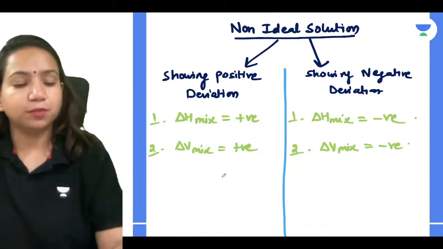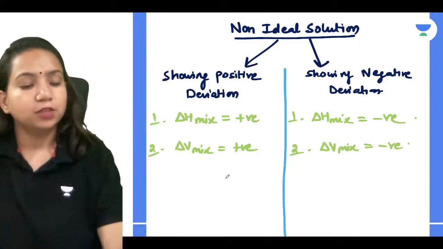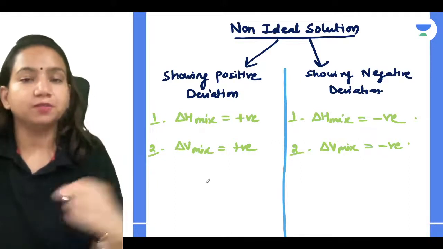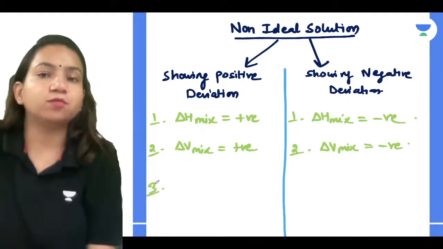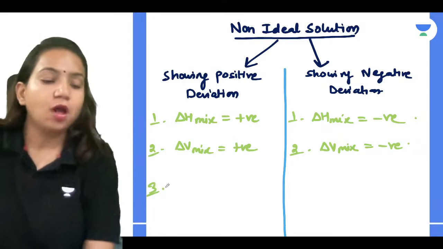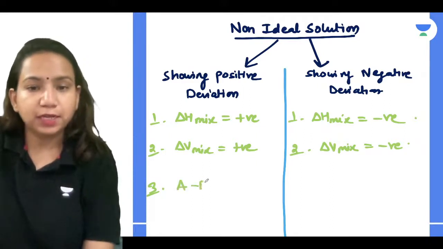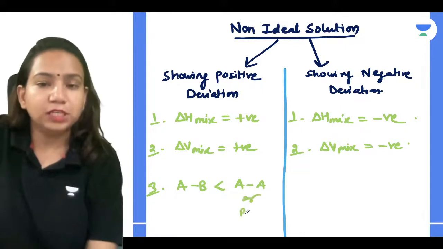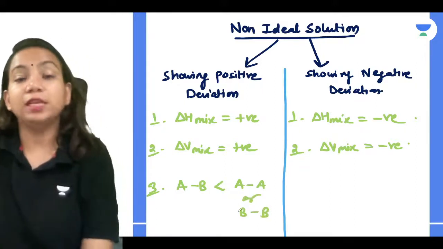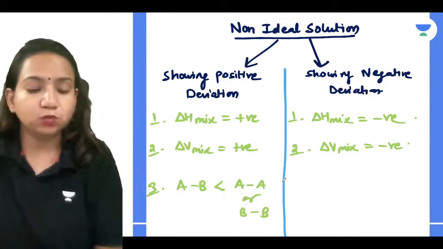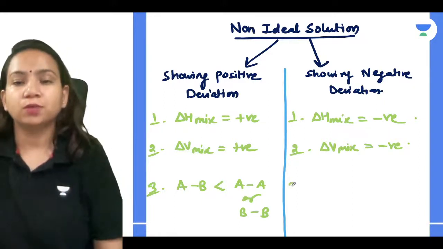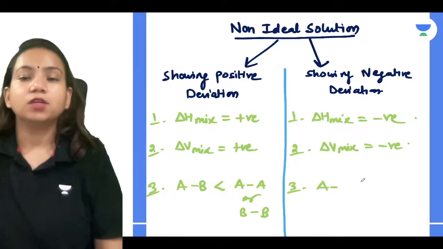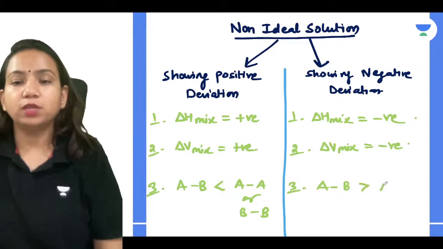When is it going to happen? Let's understand that. Obviously you have to know when you will get more vapor pressure than Raoult's law. When you will get it? When the AB interaction is less than AA or BB interaction. So this is going to be less here, because only when it is less will you get more vapor pressure than expected. And here you will get AB interaction more than AA or BB interaction.